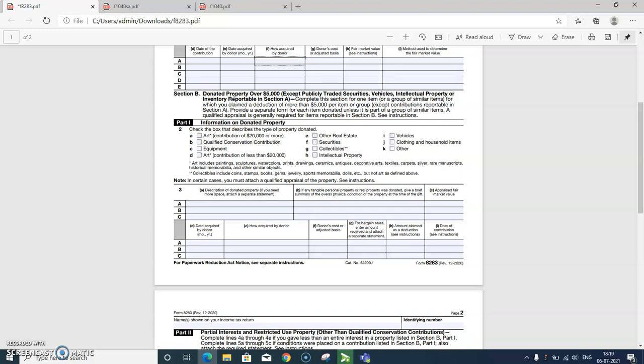The appraiser must also sign a declaration. The recipient must also sign an acknowledgement and include its name, identification number, address and a signature from an authorized officer.